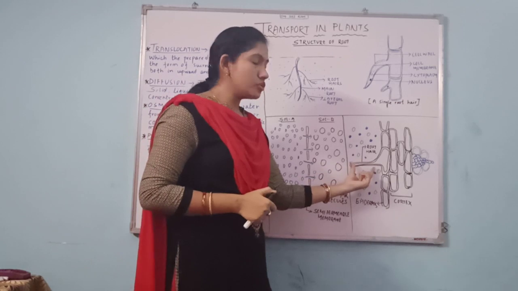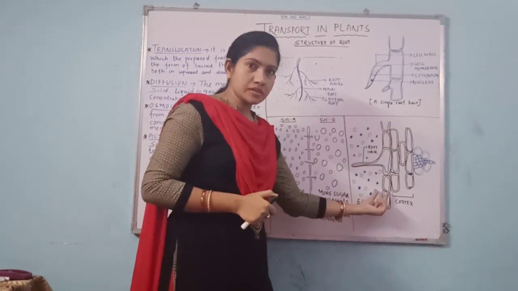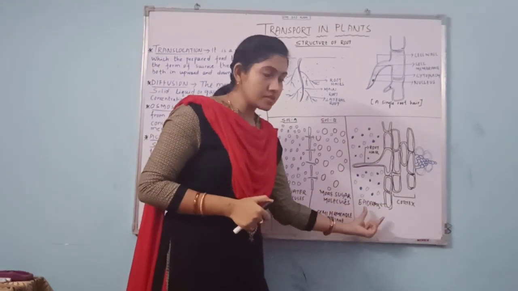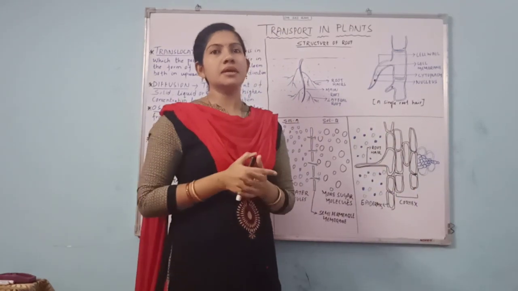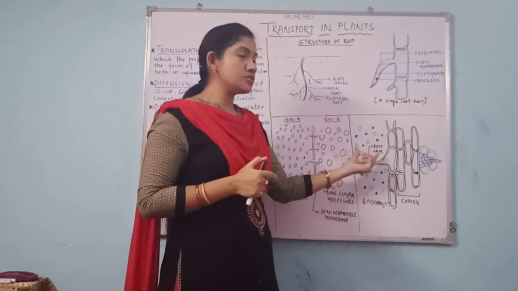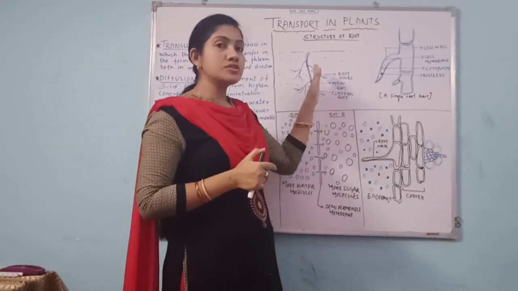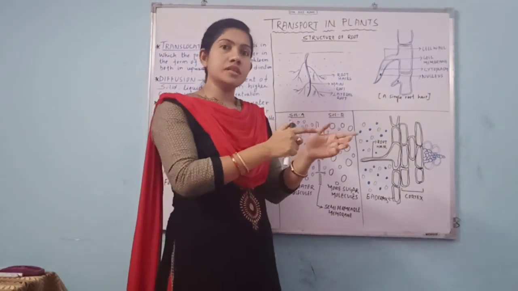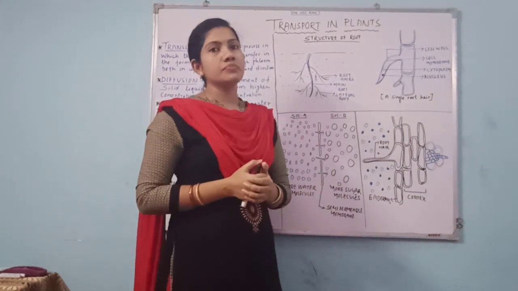At first, absorption takes place only in the root hair. As I said, the root hair is what absorbs the mineral and water at first, and only then sends them towards the xylem and phloem.